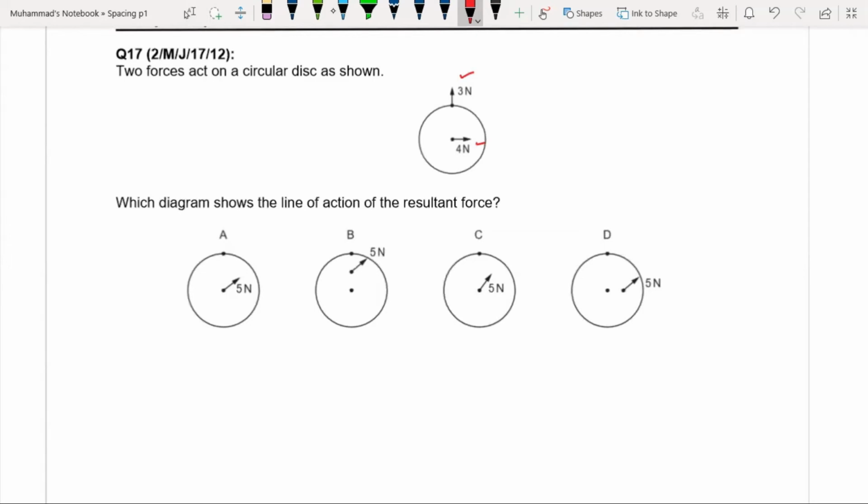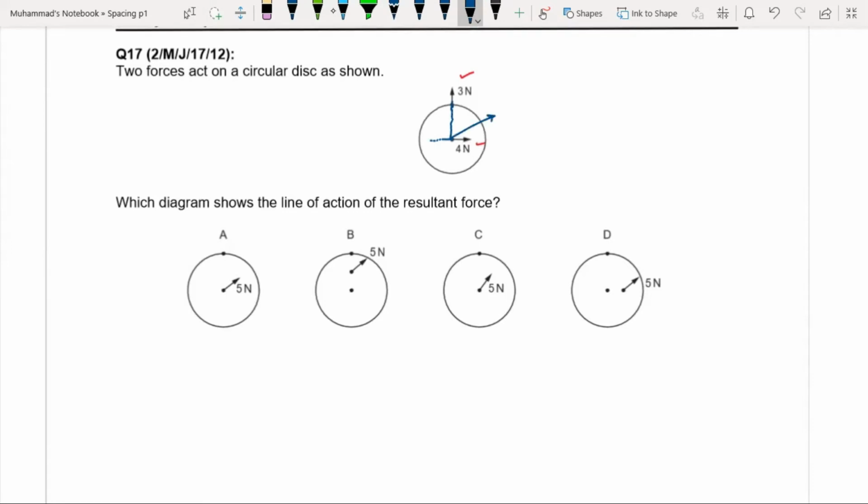If I draw these two forces and extend them, this 3 Newton force intersects the other force at this point. So this is the intersection of the lines of action of these two forces. The origin of the resultant should be the point at which the lines of action of these two forces intersect. So the resultant should be somewhere here.